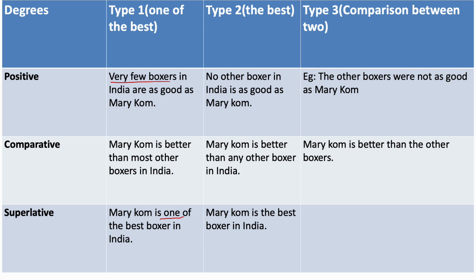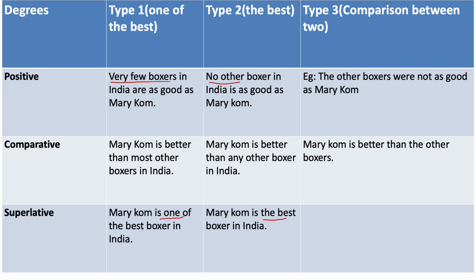Whereas in the second type of question, we have the sentence as Mary Kom is the best boxer. That means she is the best, she is the top. So when we are changing it into positive degree, we will add in no other boxer in India is as good as Mary Kom. So this is how we can change from one form to another.